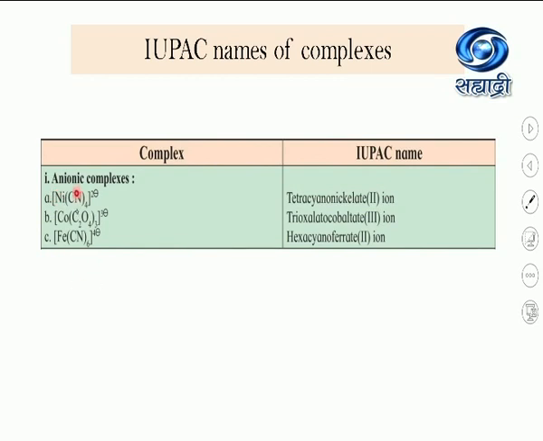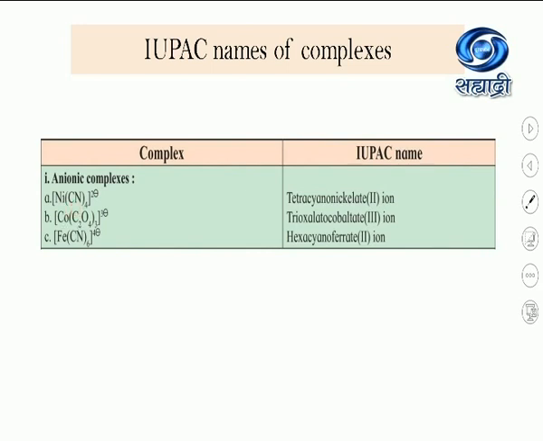You know that cyanide carries the -1 charge. There are 4 cyanide ligands, so -4. X minus 4 is equal to -2. When -4 goes to the right hand side, it becomes +4. -2 plus 4 is +2. So the oxidation state of nickel is +2. In this way, you have to calculate the oxidation state, write it down in a bracket and then write down the word ion, because this complex carries a charge.